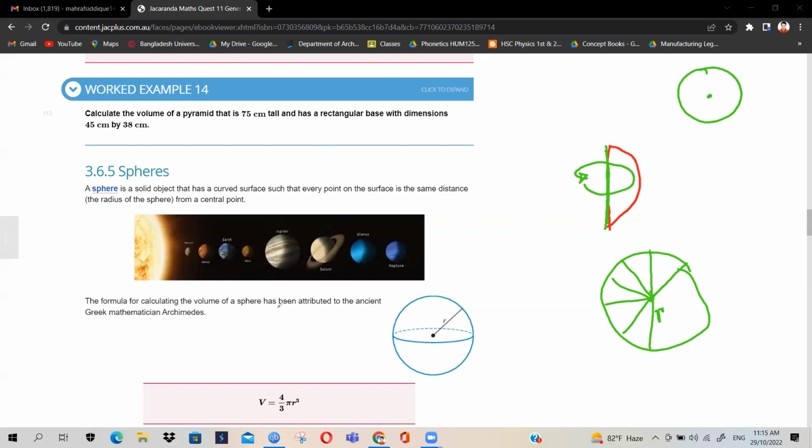So the formula for calculating the volume of a sphere has been attributed to the ancient Greek mathematician Archimedes, which is 4 by 3 pi r cube. Now there is a particularly easy explanation. I can give you the video link to that, but that is in Bengali. Actually, I would look through that video and then make you understand the topic. But I cannot obviously show you the graphical demonstrations. So I would suggest you see that video, and whatever you don't understand, you will not understand the Bengali that much, and then we can discuss it.